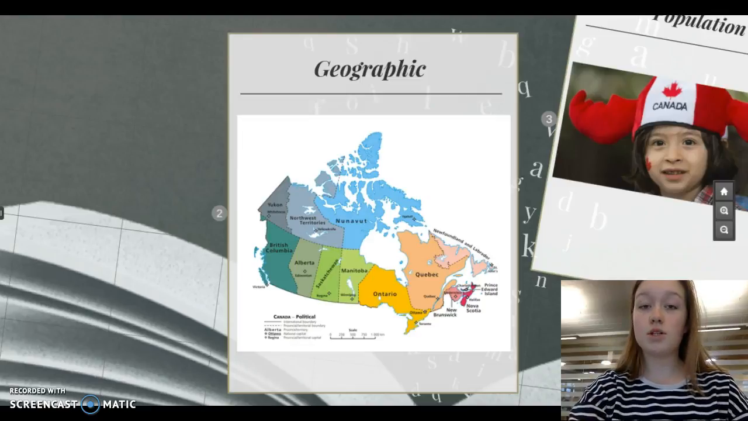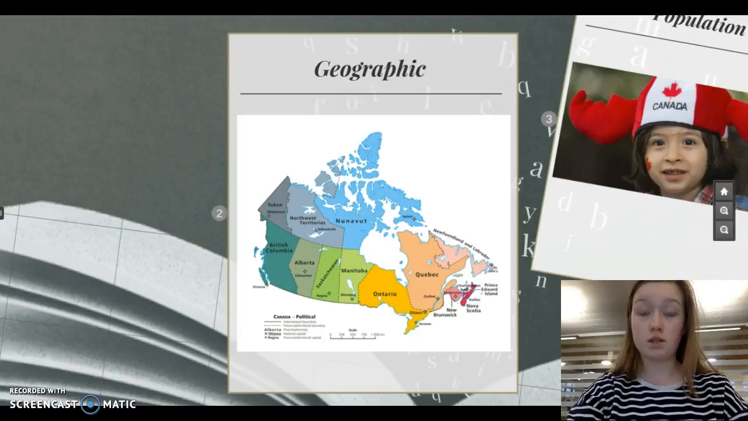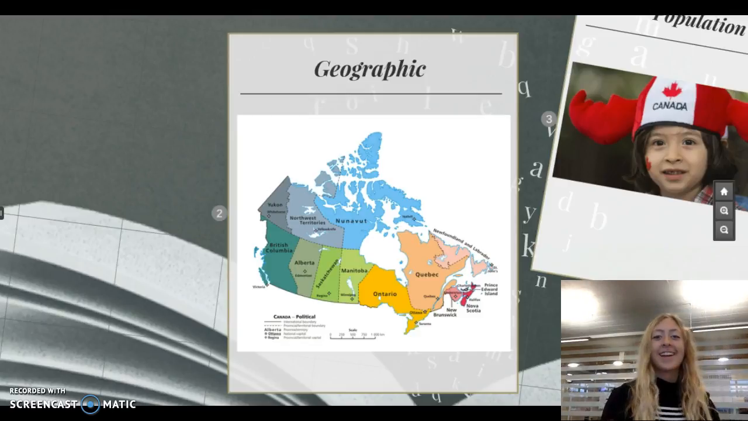Canada is a country which is located right above the United States of America. Canada is divided into 3 territories and 10 provinces. The most famous one is Quebec. In Quebec, the population speaks French. Did you know that Canada is the second largest country right after Russia?